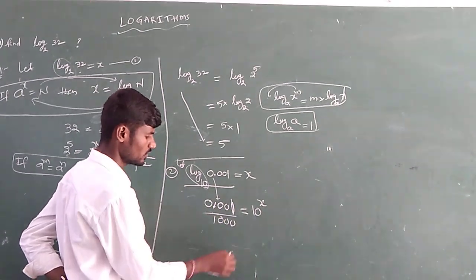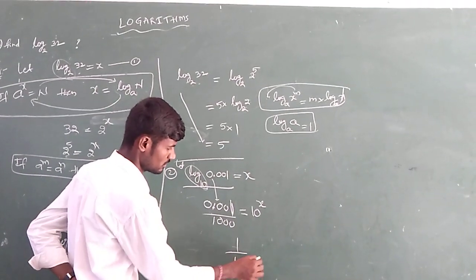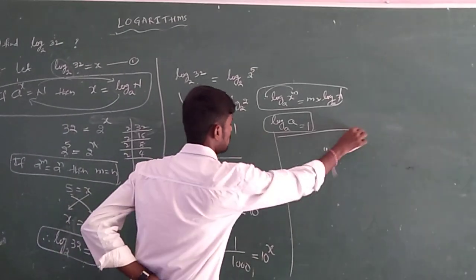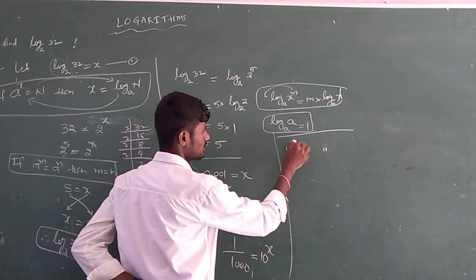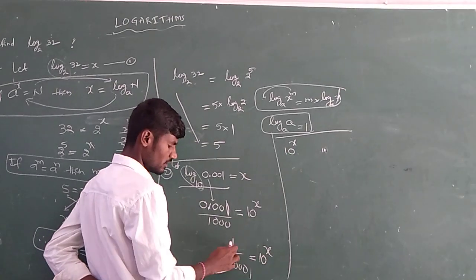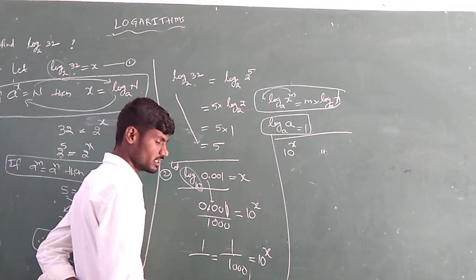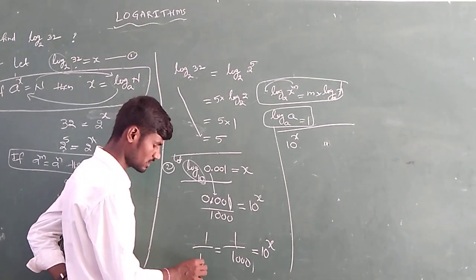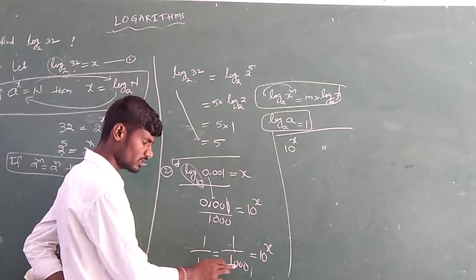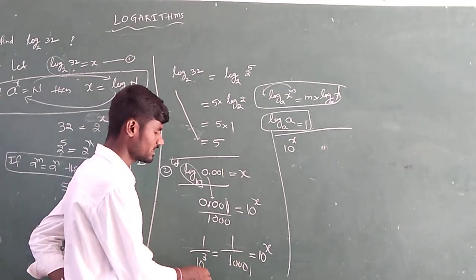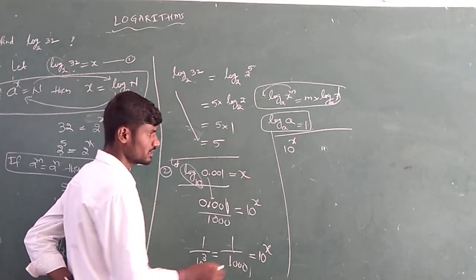So we get 1 by 1000 equals 10 power x. X we are finding, so that side should be on the left side. Can we write 1 by 1000 in powers of 10? Yes. 10 power 1 is 10, 10 power 2 is 100, 10 power 3 is 1000. So 1 by 10 cube, and again 1 by 10 cube is a reciprocal.